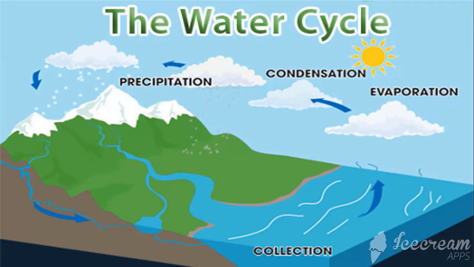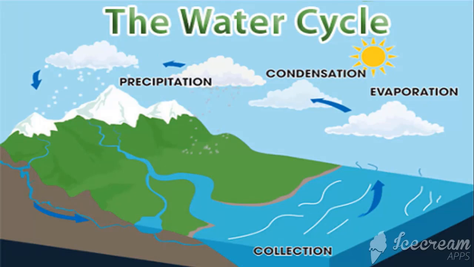Don't forget that. How do clouds form? Clouds form by the process of condensation, when water vapor cools and changes to water drops. In the cloud, some water drops bump into others and stick together. The drops get bigger, and when they get too large to stay up in the air, they fall to earth as rain, snow, or hail. This is precipitation. Precipitation is the third stage in the water cycle.